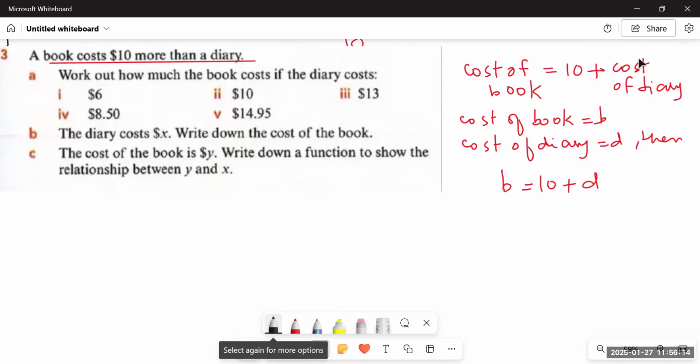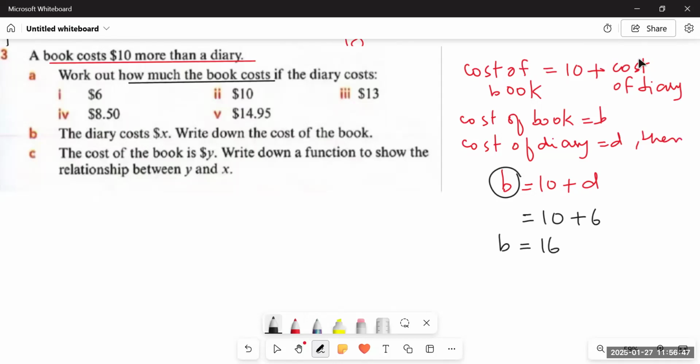Now what we have to do, work out how much the book cost. It means we have to find out the cost of book. Where is the cost of book? It's over here. It's already a subject. Whatever is the variable that we have to find out, we make it a subject. That is, we keep it on the left-hand side all alone. So if they are only telling us the cost of the diary and we have to find out the cost of a book, if that cost of diary is $6, what would be the cost of book? We will simply add 6 with 10 and the answer would be 16.